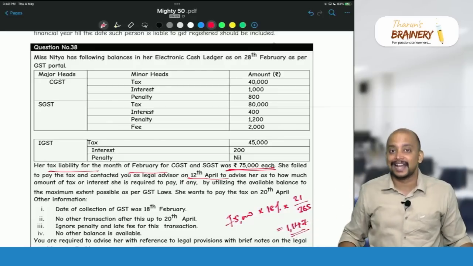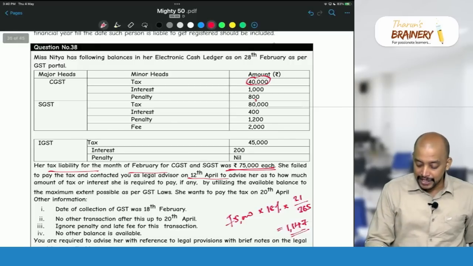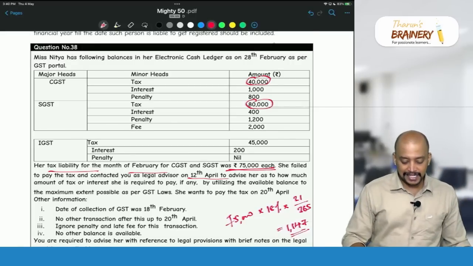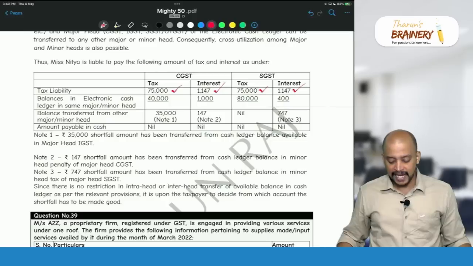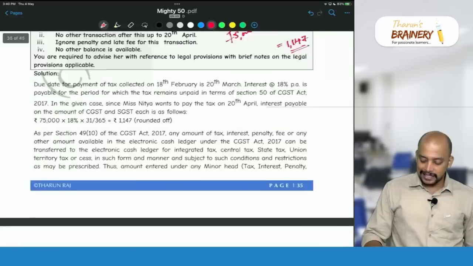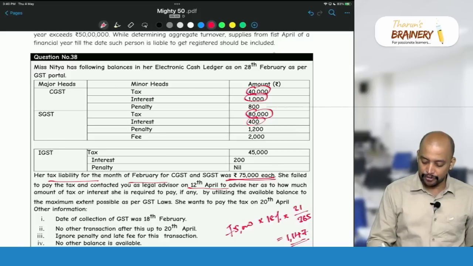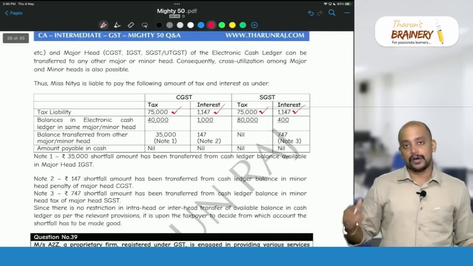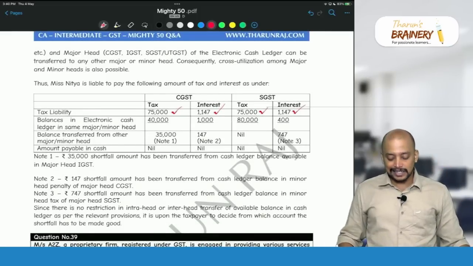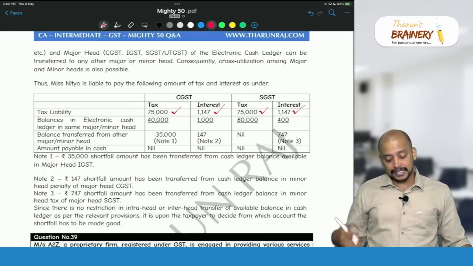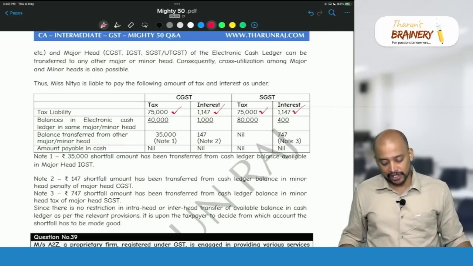Now go to CGST tax. How much is there in CGST tax? 40,000. SGST tax, 80,000 we have. So first for CGST tax 40,000 and for SGST tax 80,000 we will use. And under interest, 1,000 rupees for CGST and 400 for SGST, that we will use. Now if you see CGST tax, there is a shortfall of 35,000, and in interest there is a shortfall of 147. SGST tax, there is no shortfall, we have sufficient amount, and interest shortfall of 747 in case of SGST.